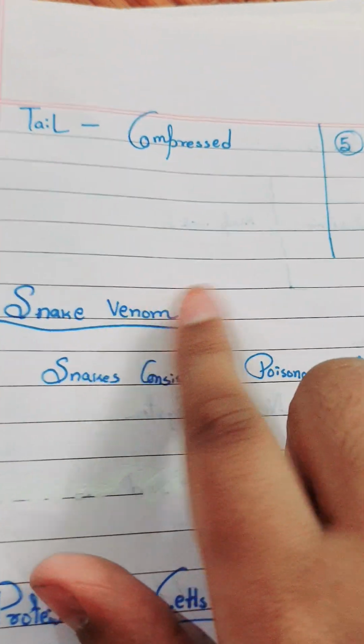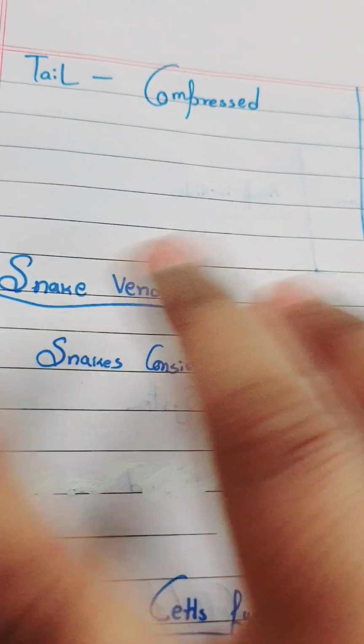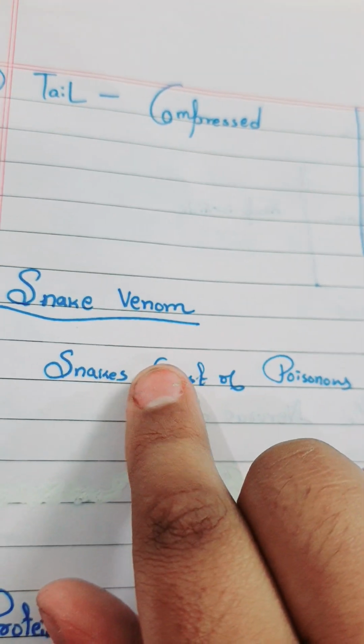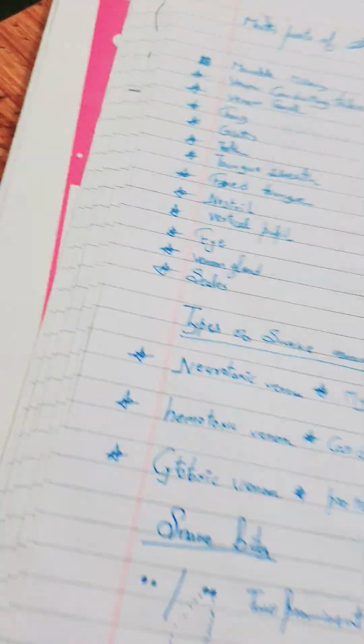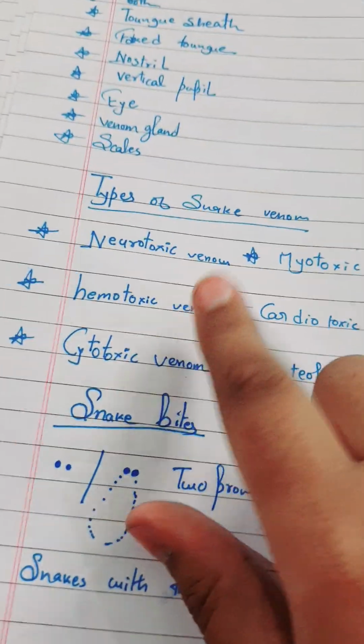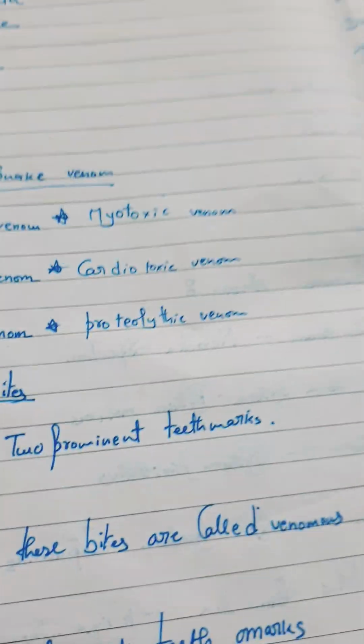Blunt. Snake venom. Now the point I am coming to, that snake venom I have told you about, right? These three I will explain only. Okay, I am sorry, I will explain it in the next class.